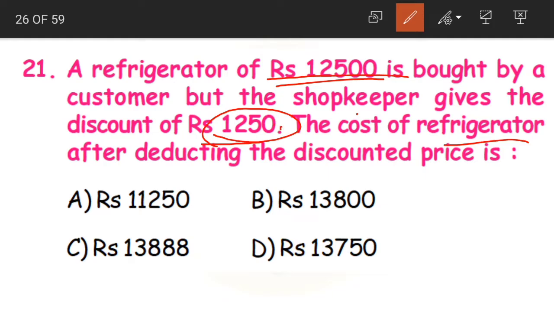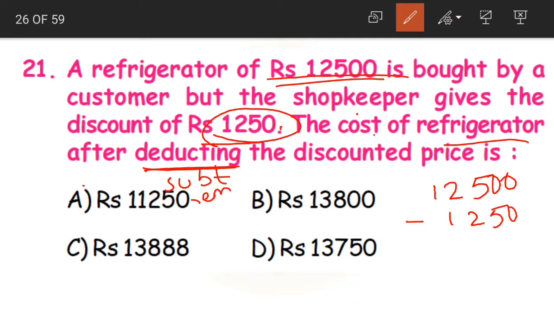Whenever a discount is given, we have to subtract it from the original cost. See, even in the question it is mentioned clearly, the cost of the refrigerator after deducting the discounted price is, deducting means subtracting or removing. So let us subtract now.